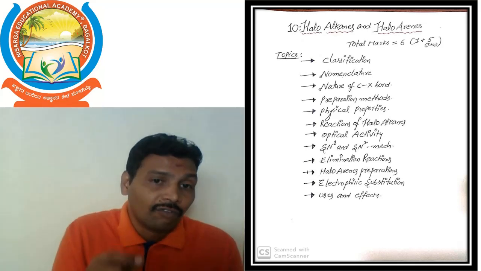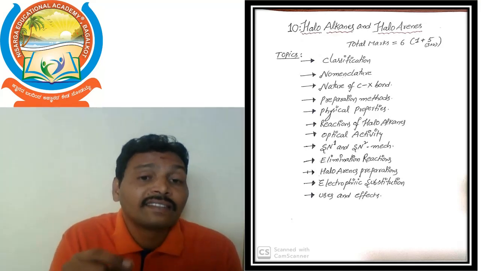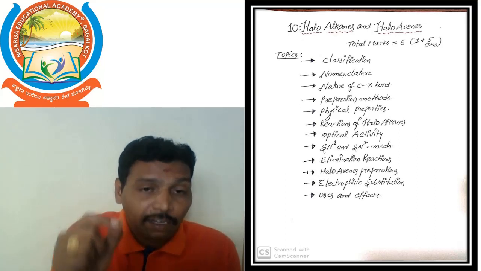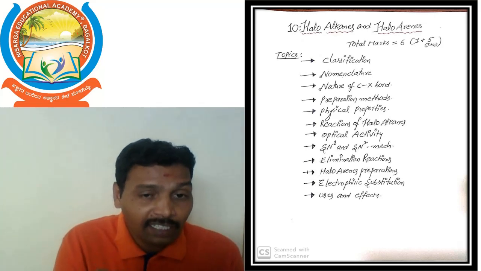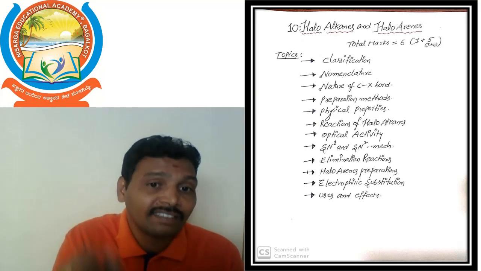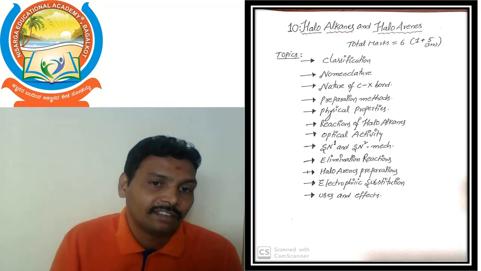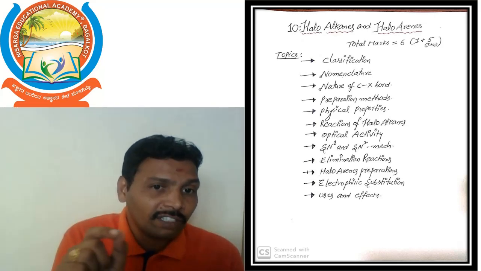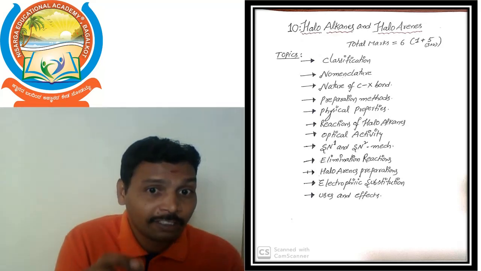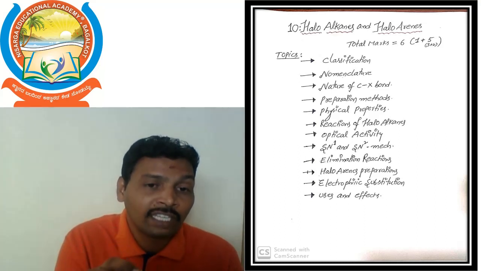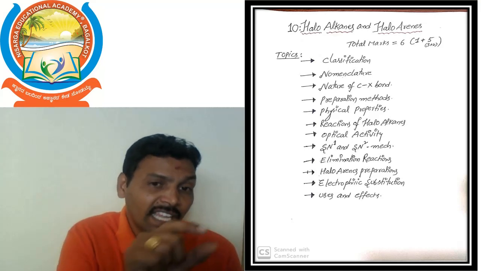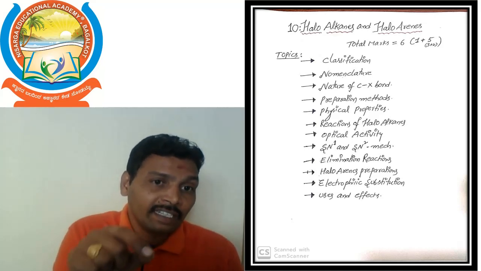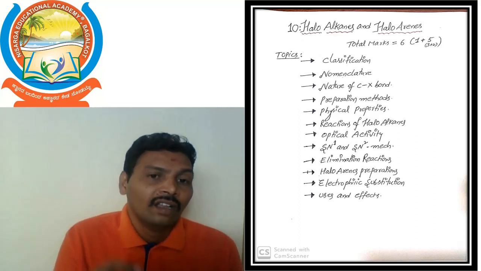Next, we will go to haloarene classification and preparation methods. Next, the electrophilic substitution reactions of haloarenes. This we also learn in first BSc: halogenation, nitration, sulfonation, Friedel-Crafts alkylation, and Friedel-Crafts acylation. The same topics will be repeated in this case also. Finally, we discuss uses and effects.